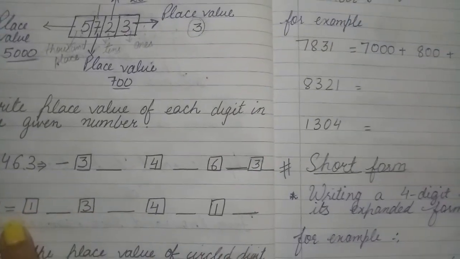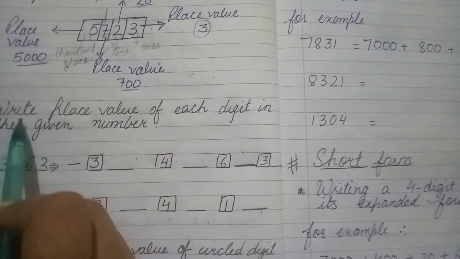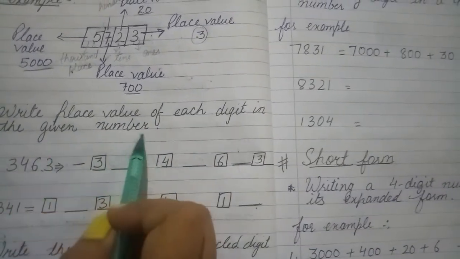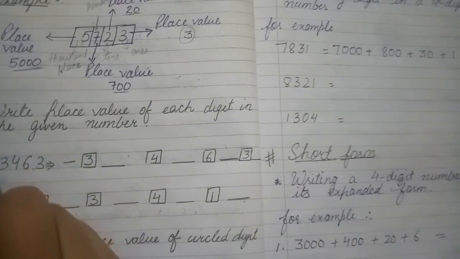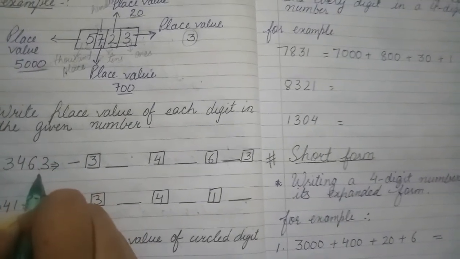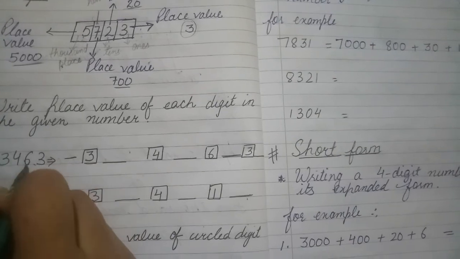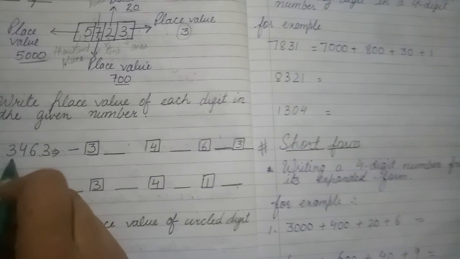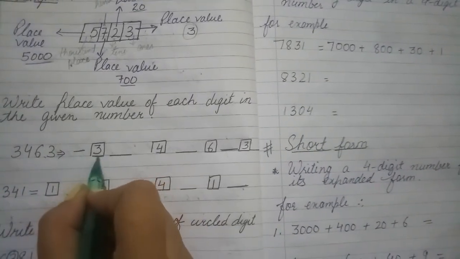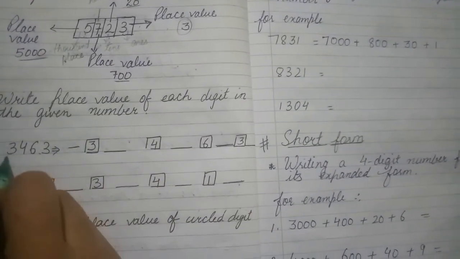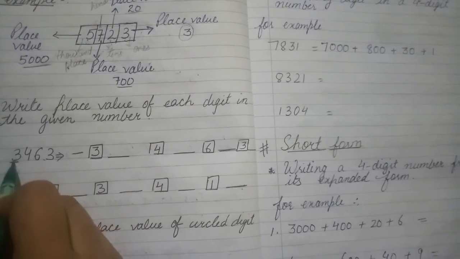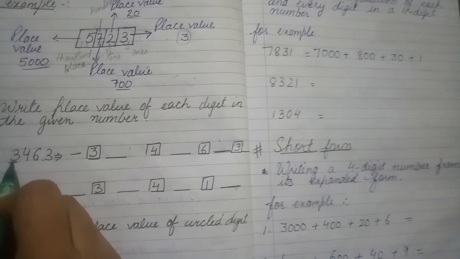Clear? Now let's start doing the examples. Question is, write the place value of each digit in a given number. We have been given the 4-digit number and we have to write the place value for all 4 digits. So let's start doing it. First of all, we have to write the place value for 3 in this number. In this number, 3 is at which place? 1s, 10s, 100, 1000.